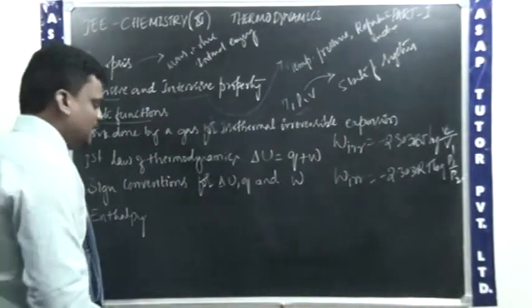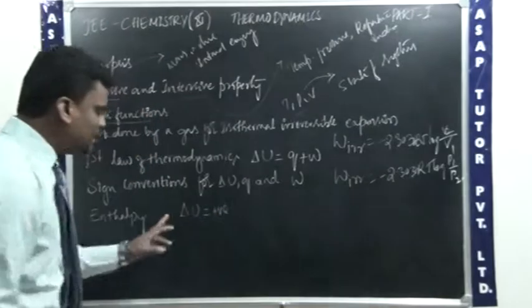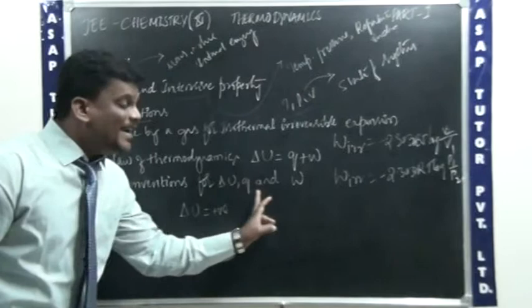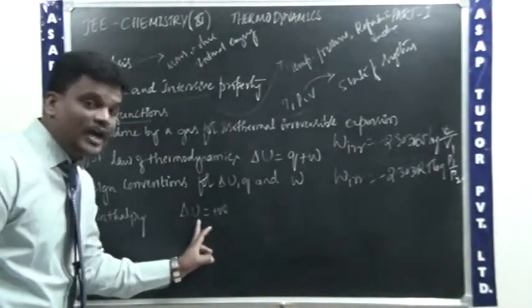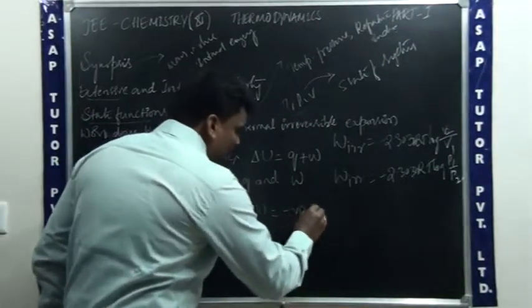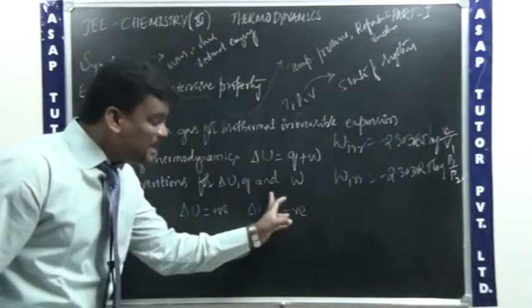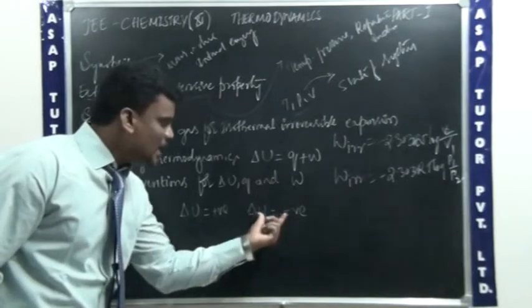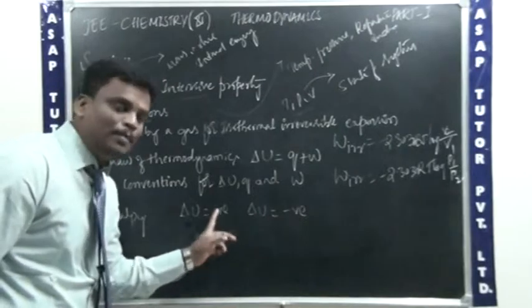For example, I'll take delta U is positive. If delta U is positive, the energy is absorbed by the system. If delta U is negative, the energy is released by the system. If there is a release of energy from the system, delta U is negative. If energy is absorbed by the system, delta U will become positive.